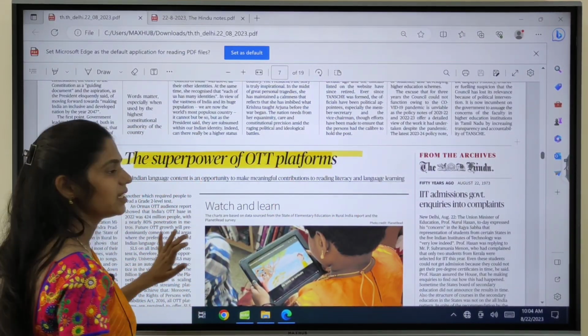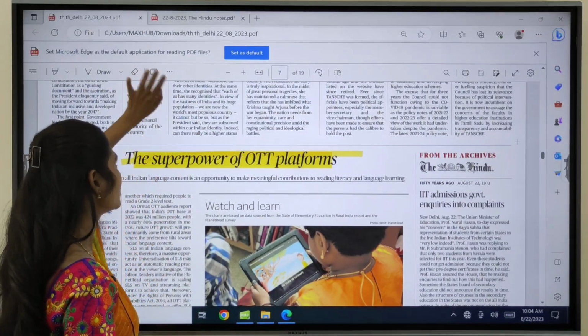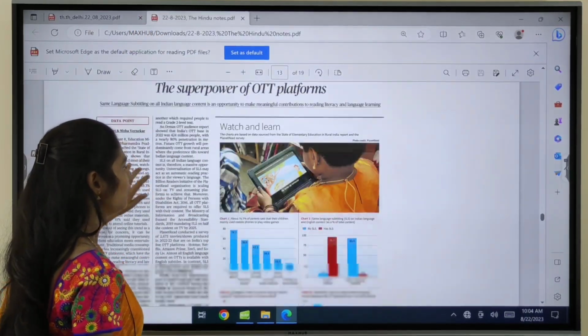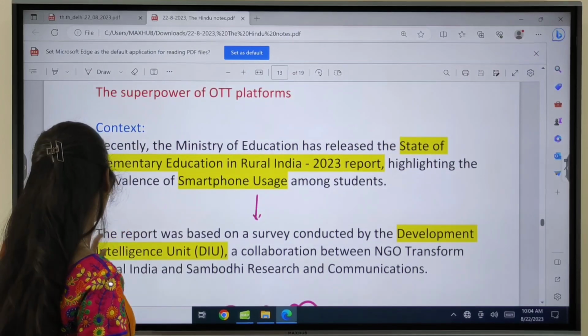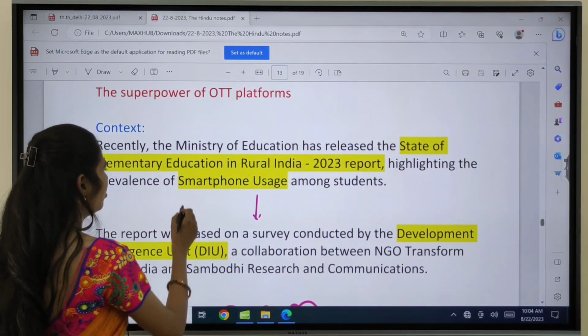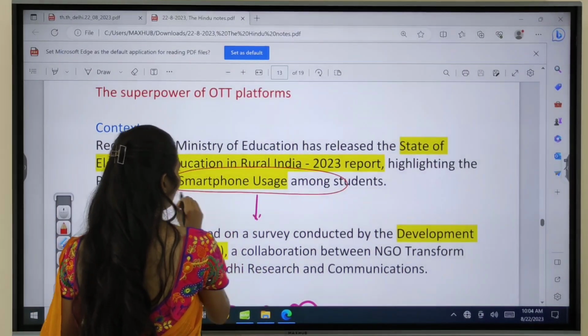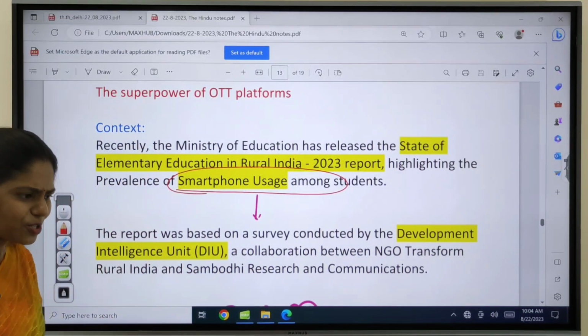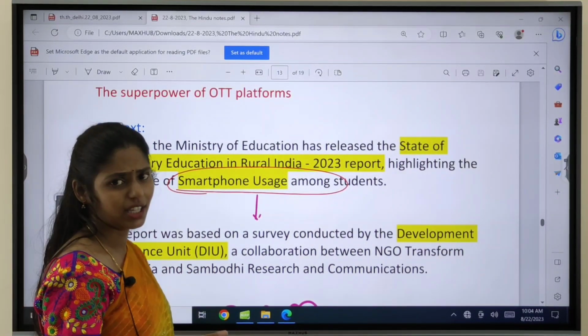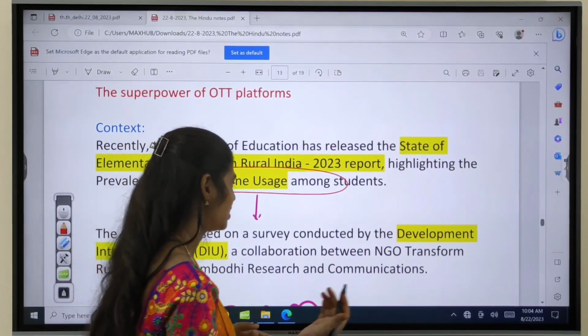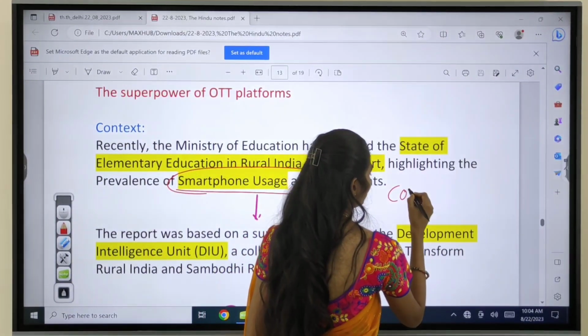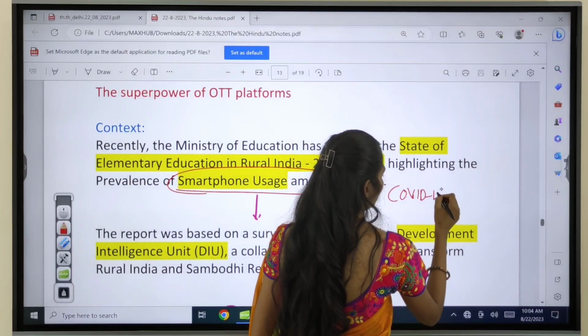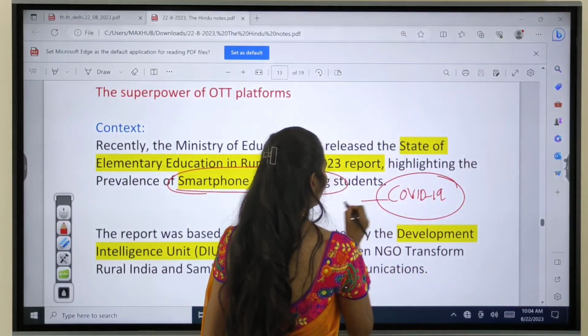So now let us see the detailed analysis of this topic. What does this report talk about? What are the highlights of this report? Actually, this report talks about smartphone usage among students. Students came across increased use of smartphones because of the COVID-19 pandemic.